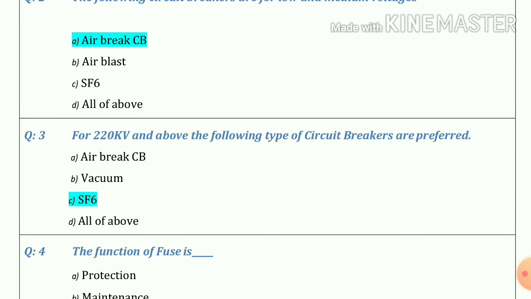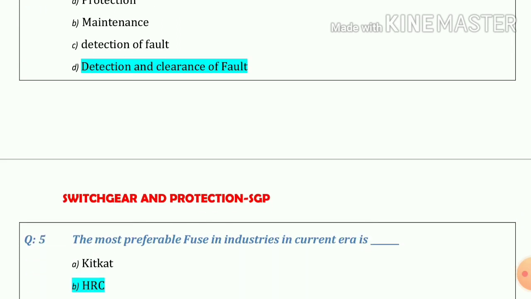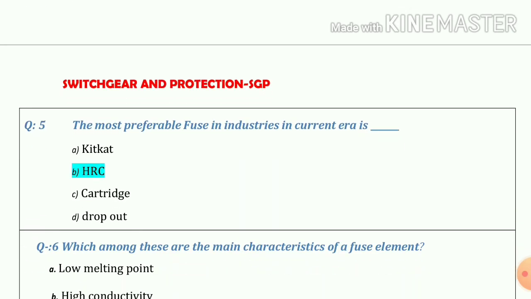Question number 3. For 220 kV and above, the following types of circuit breakers are preferred. So our answer is SF6 circuit breaker. Question number 4. The function of fuse is detections and clearance of the fault. Question number 5. The most preferable fuse in industry in current area is HRC fuse.